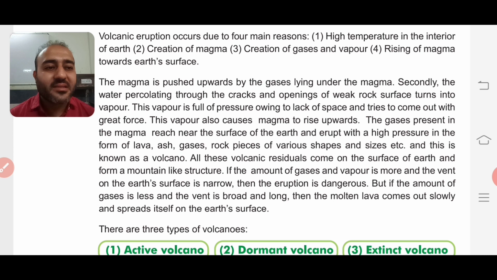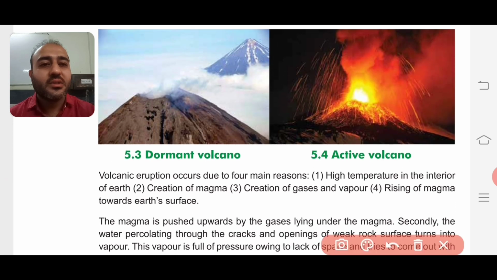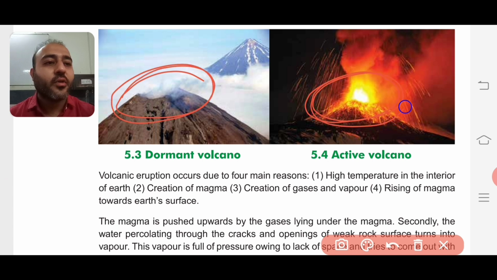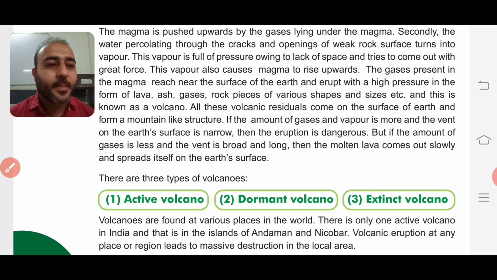If the amount of gases and vapor is more and the vent of the earth's surface is narrow, vent I have already shown it to you, so again I'll show it to you. This is vent, right? The opening part on the mountain from where the lava comes out. So that is known as vent. So what we are discussing, if the amount of gases and vapor is more and the vent of the earth's surface is narrow, then the eruption is dangerous. Why?